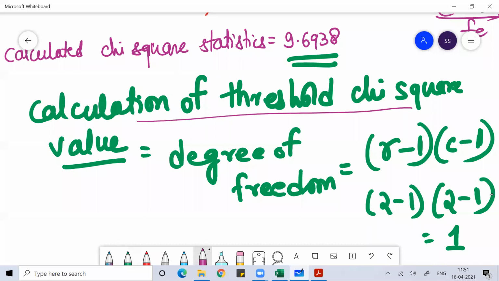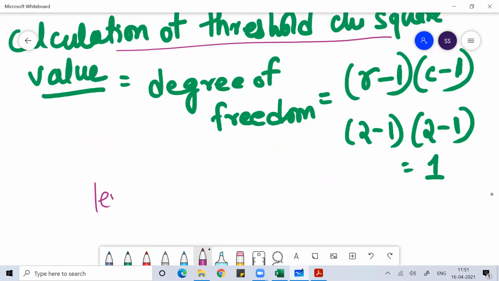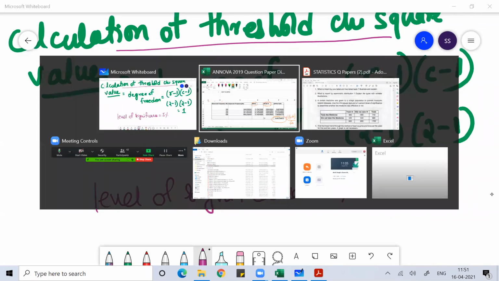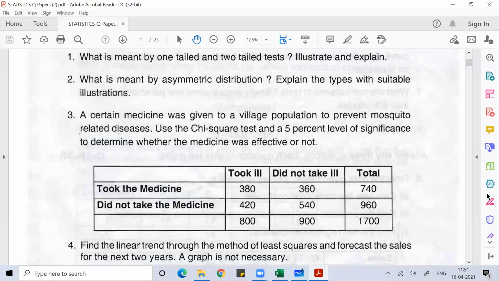For the calculation of the threshold chi-square value, I'll find the degree of freedom. Degree of freedom is (number of rows minus 1) into (number of columns minus 1), so I get the value 1. And the level of significance is 5%. At degree of freedom 1 and level of significance 5%. That is already given in the problem, you have to use a level of significance of 5%.